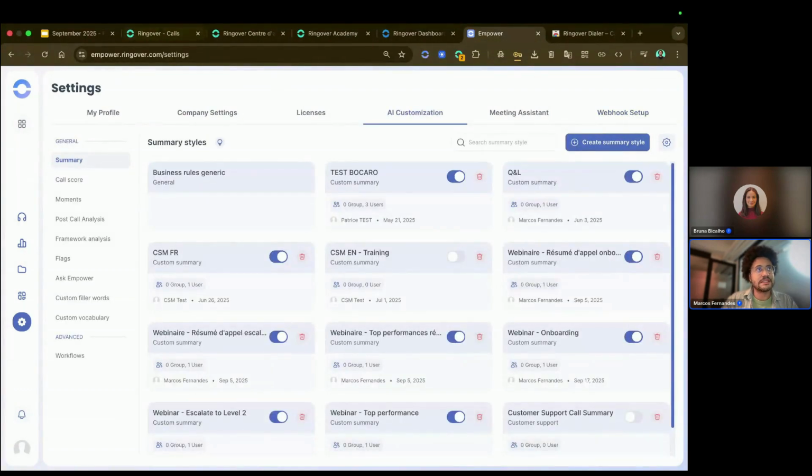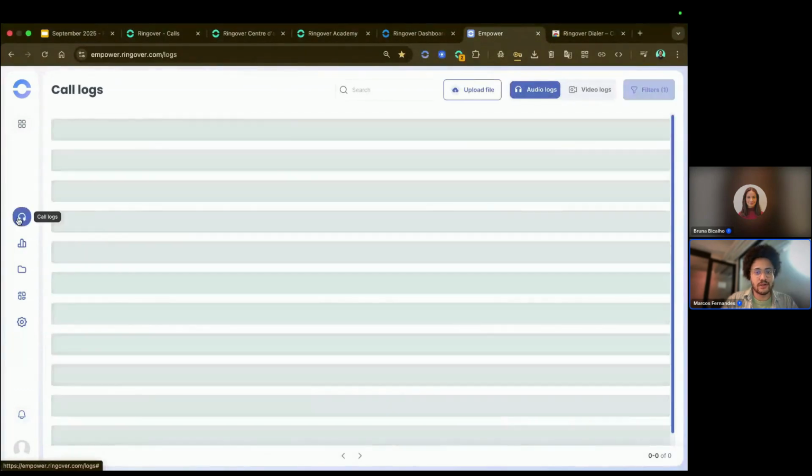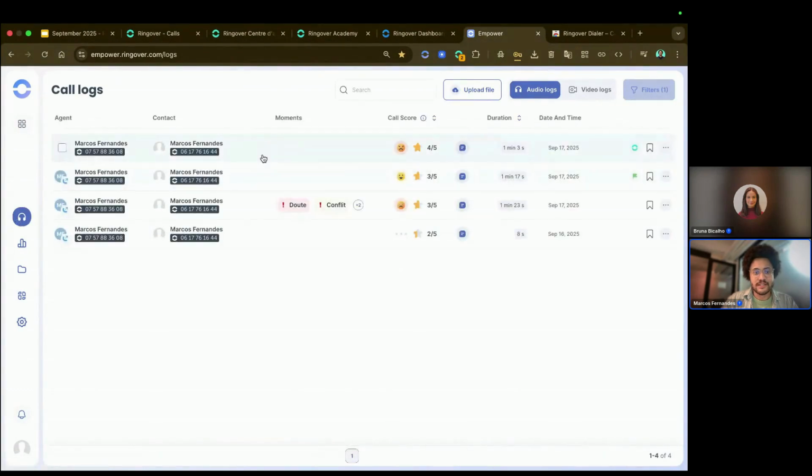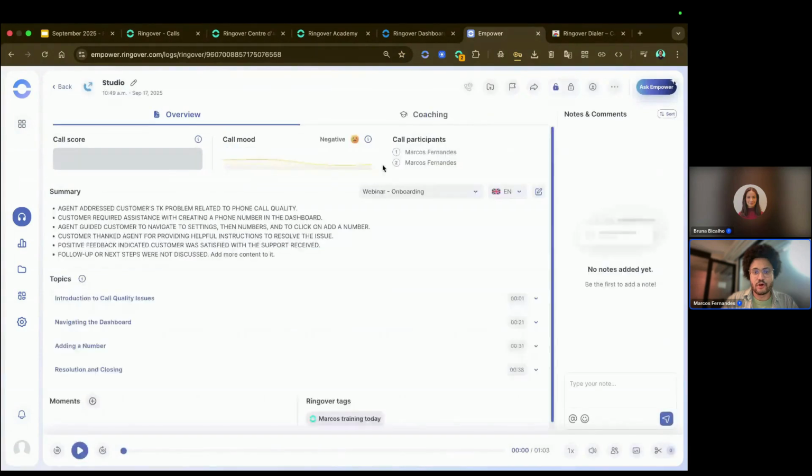I'm going to show you guys the next new feature in Empower, which is the customized call sharing. So let me just go to my call logs. So I can see that here I have a call. I have all of these details that I want to share with an agent. This agent doesn't have access to Empower, and I don't really need to buy an Empower account for this user. I just want to share this specific call detail.